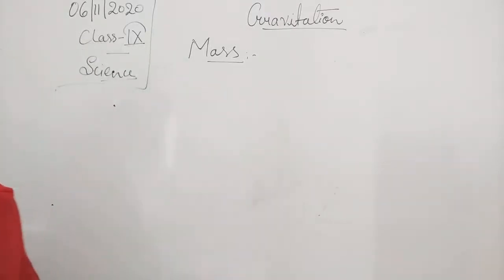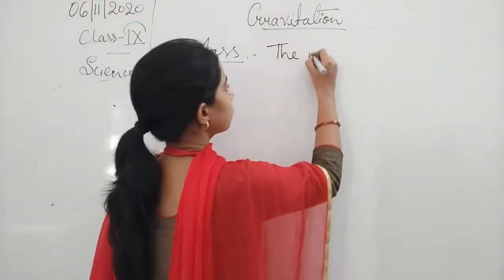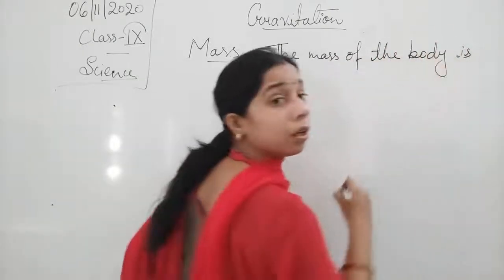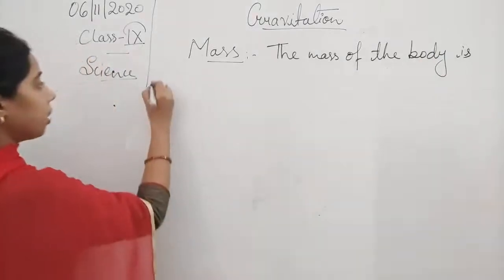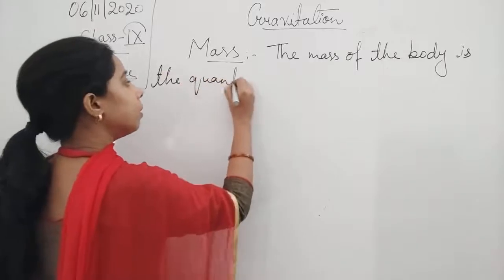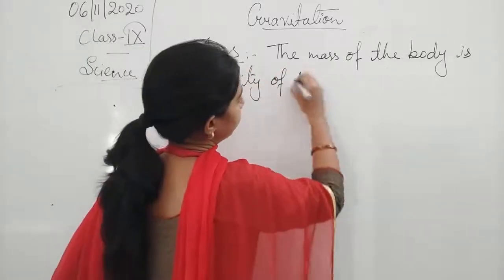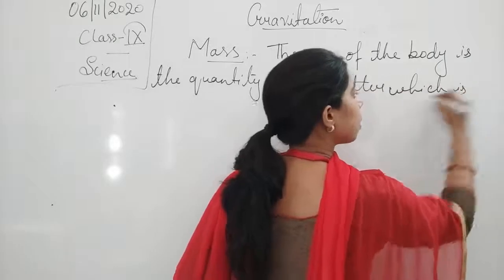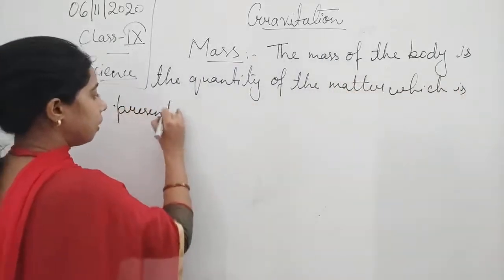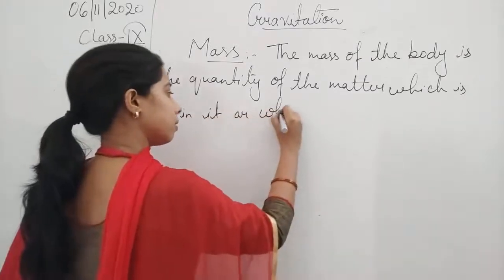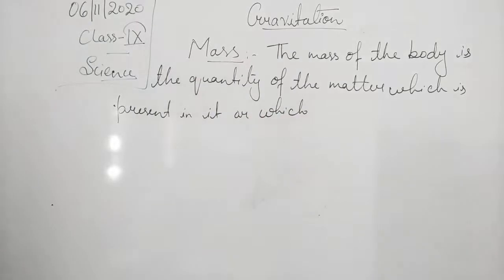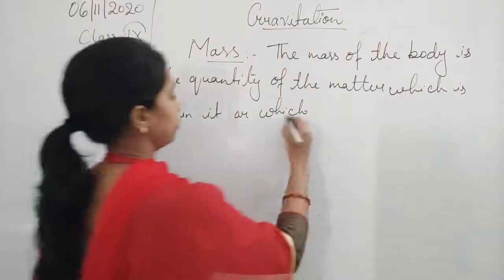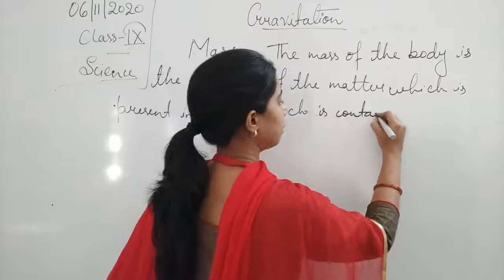So we can say that the mass of the body is the quantity of the matter which is present in it, or which is contained in it.